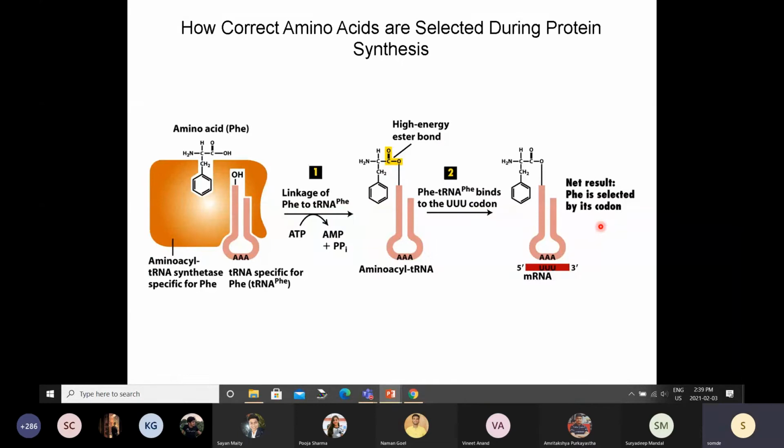So this is how you get the amino acid on the tRNA. You see this is the messenger RNA. If it is coding for UUU, there will be a transfer RNA, tRNA, which will have AAA as its anticodon. This is the codon, and this will be the anticodon. It will carry a phenylalanine, because UUU codes for phenylalanine. So if I go back to the table,